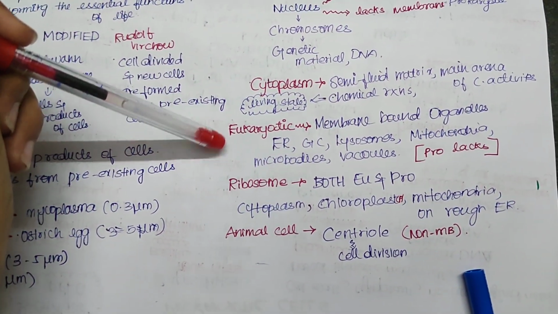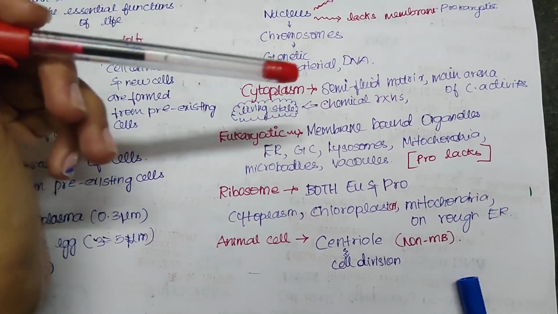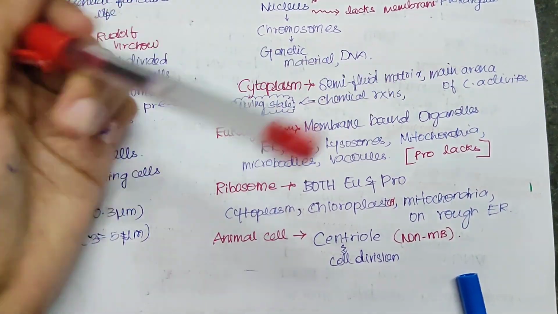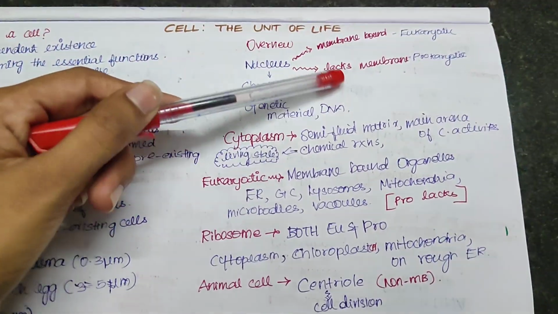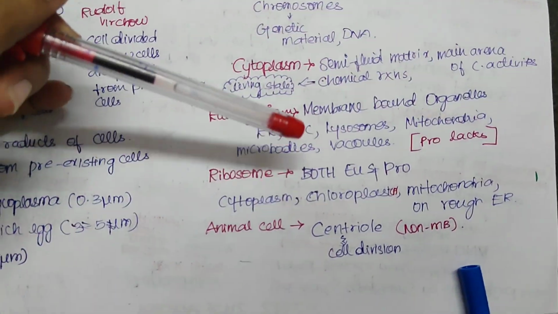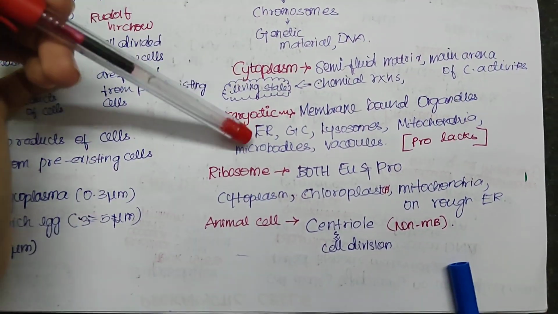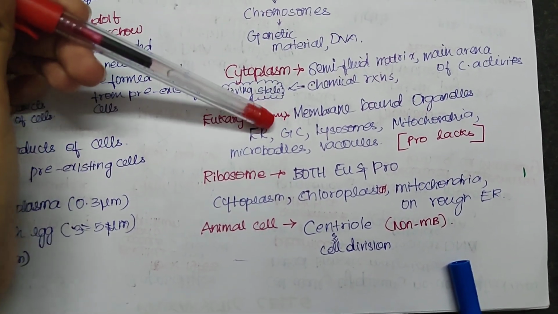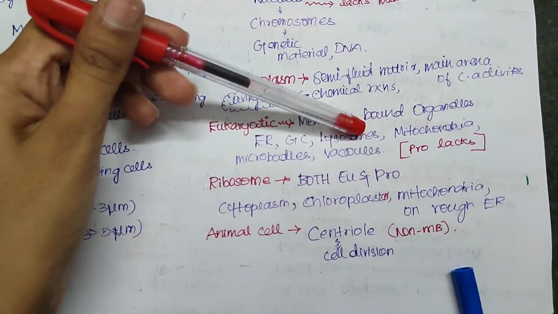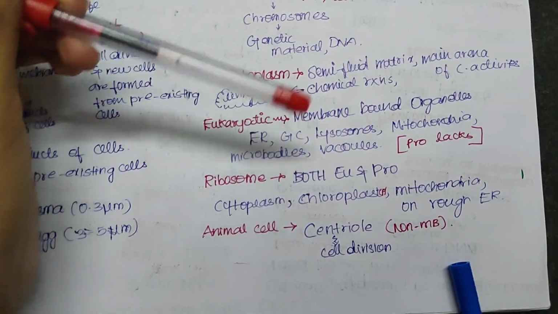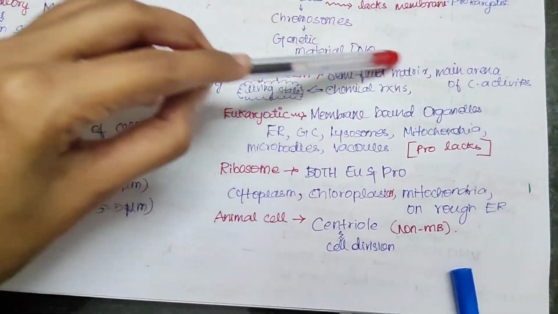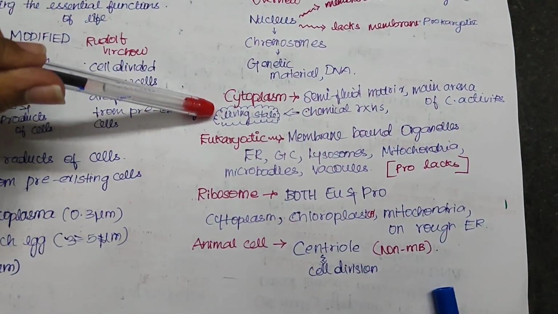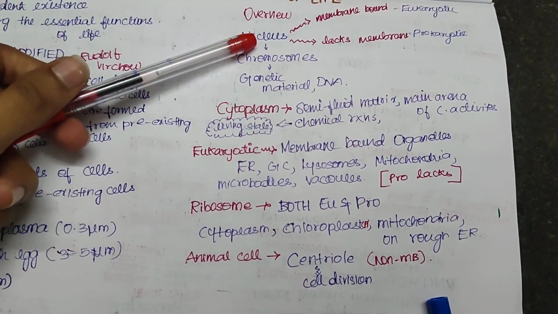And the eukaryotic, we talked about the eukaryotic or membrane bound organelles. Eukaryotes have membrane bound organelles. In the case of the nucleus also we talked, right? So what are these membrane bound organelles? Let's see: endoplasmic reticulum, Golgi complex, lysosomes, mitochondria, microbodies and vacuole. Which means the prokaryotic lacks all these organelles, right? Eukaryotic means it contains membrane bound organelles and a membrane bound nucleus.